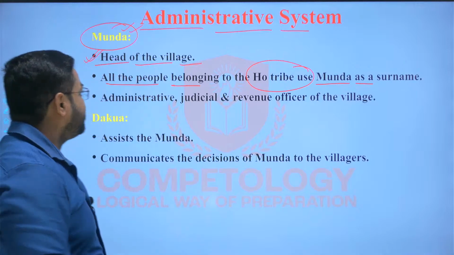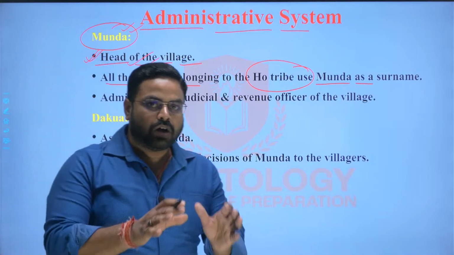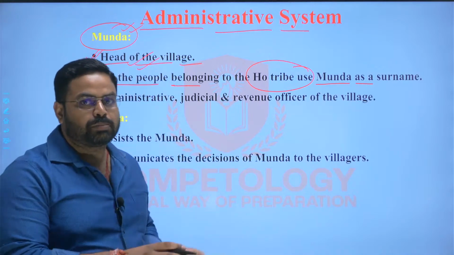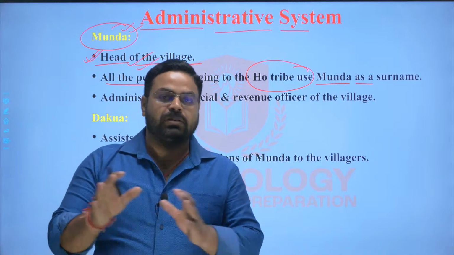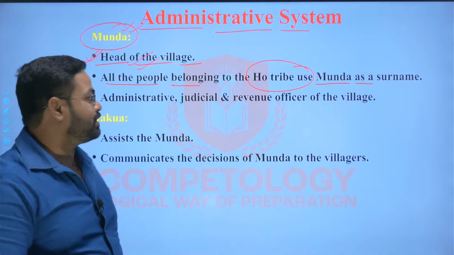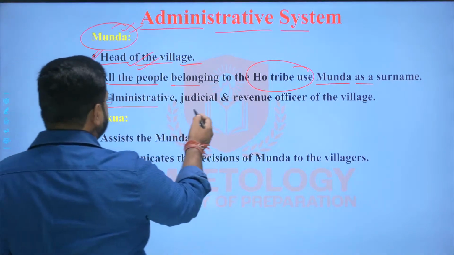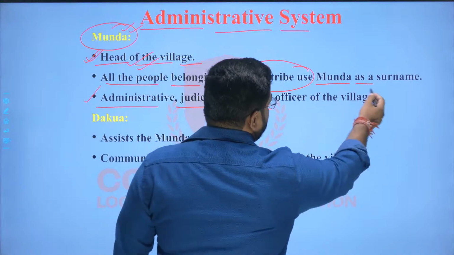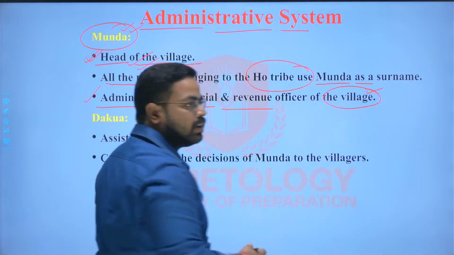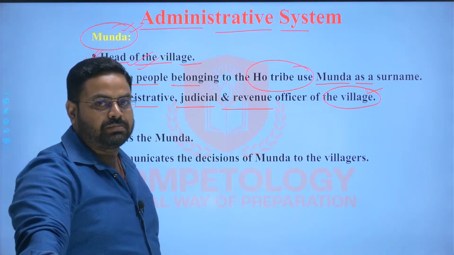So don't get confused with the surname. Having the surname Munda does not mean he is the village headman. All the Kol people, all the Ho people use the surname Munda, but not all of them are the head of the village. There will not be more than one head. And he looks after the administrative work, the judicial work, and the revenue work of the village. He is the head of all these three branches of the administrative system.